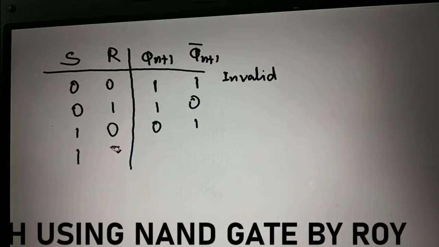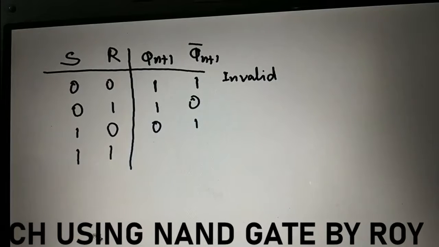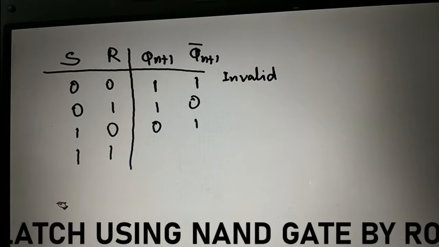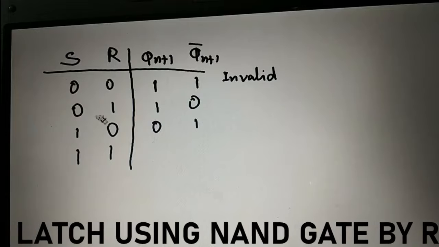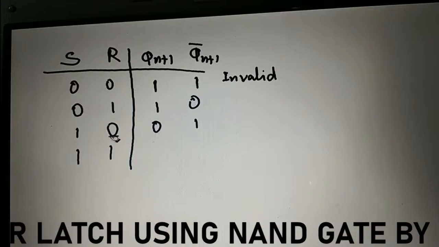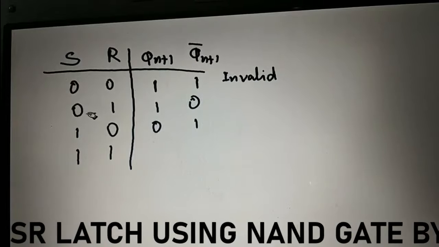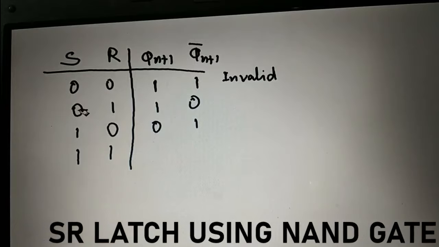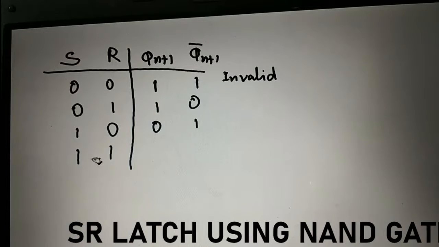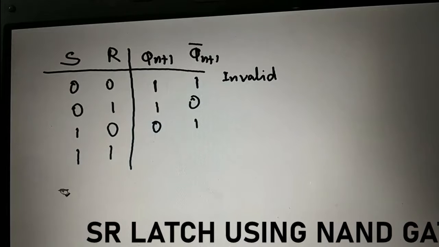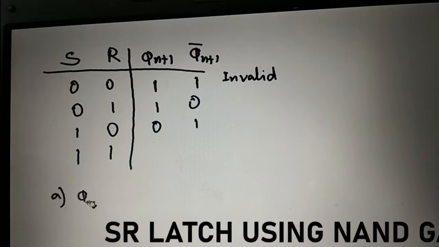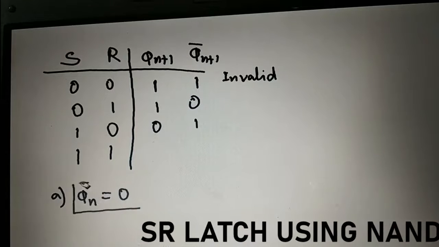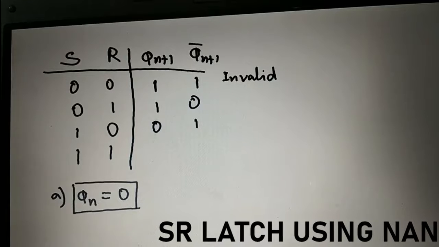Now here the interesting thing happens, when S and R both are 1, because in these 3 cases we have seen some zeros. Inputs are 0, 1 or both, isn't it? So we know what will be the output, because if 0 is the input to a NAND gate, output will be 1 definitely. Now if both are 1, what happens? I am assuming that Qn is equal to 0. S and R both are 1. Okay.